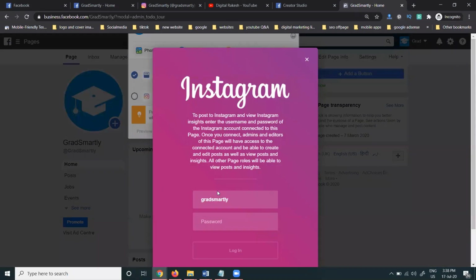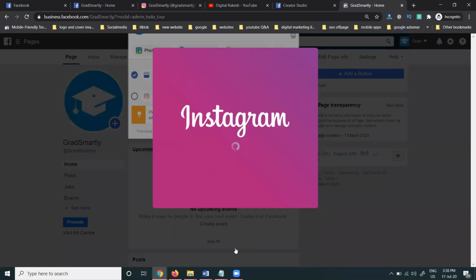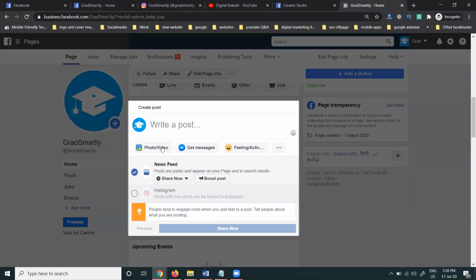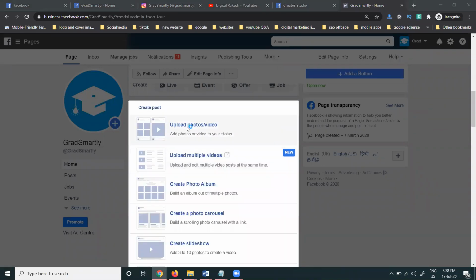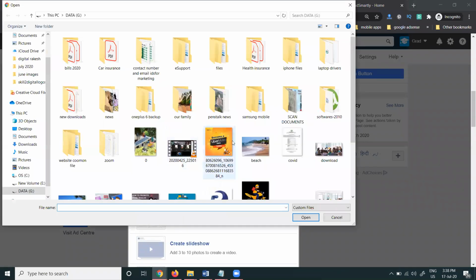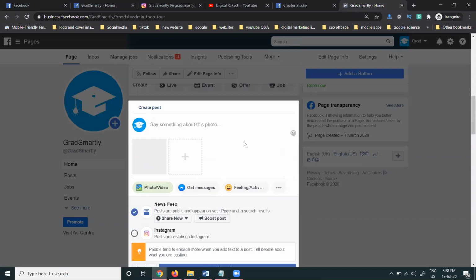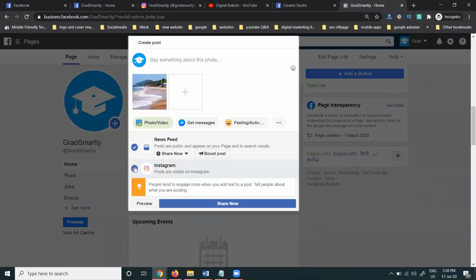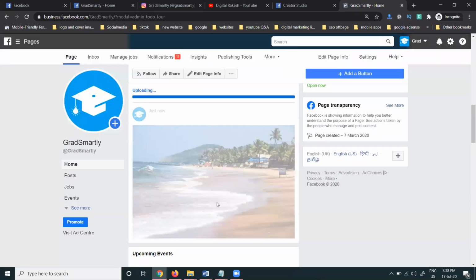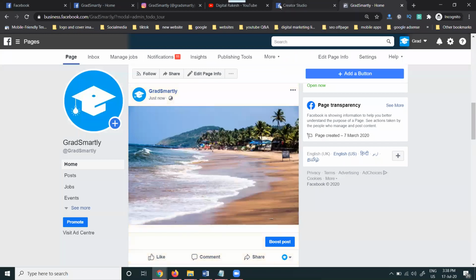It is asking for a login and a password. You enter the password and connect here. Just enter the password here, and click login. Now, same. Only an image is possible, video is not possible from Facebook to Instagram. Now you can select Instagram also. I'm sharing to Facebook and Instagram also. Now you can post it. If there are further doubts, same image, just now posting.